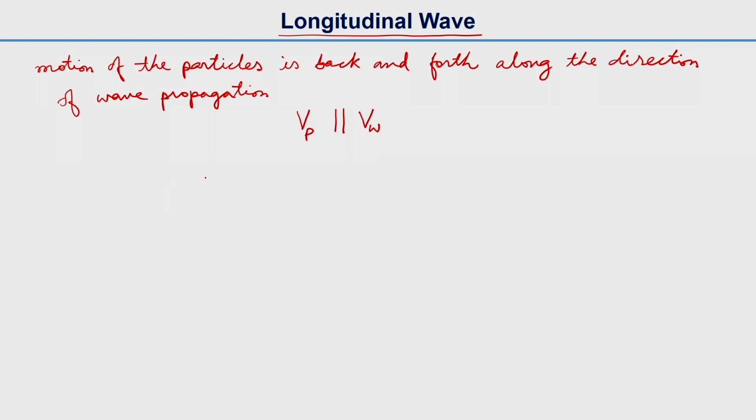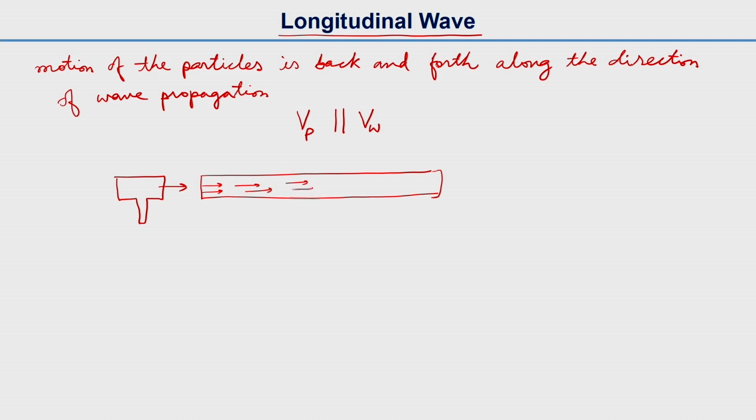So let us consider an example. This is a long cylindrical bar. We are hitting that bar with a hammer. So what will happen is that if we hit with the hammer, the particle velocity will be along this rod from left to right, and similarly, as we know, the wave propagation is also from left to right.